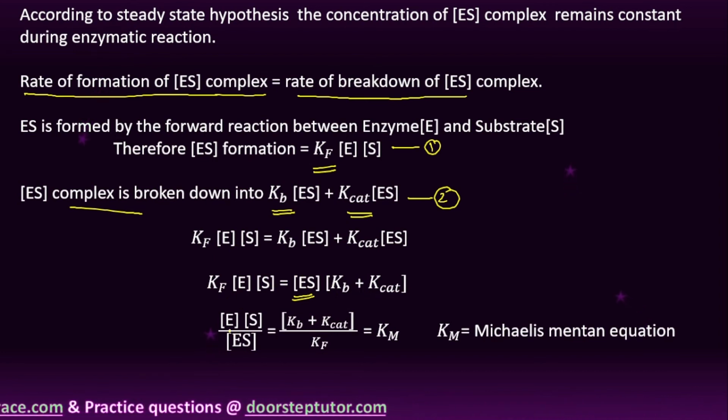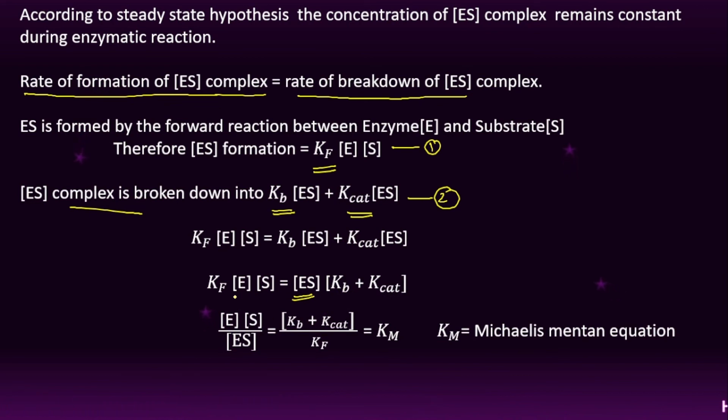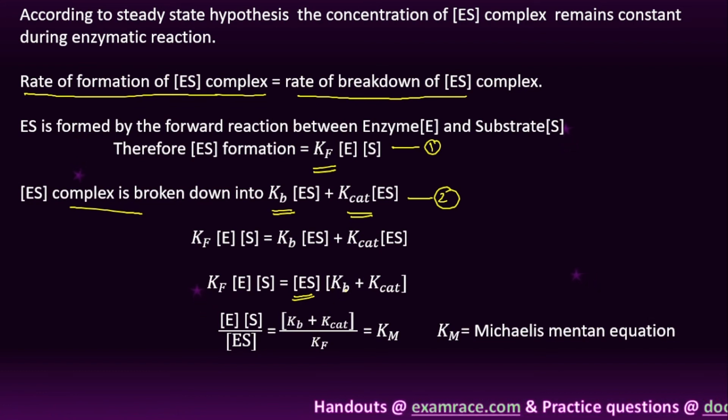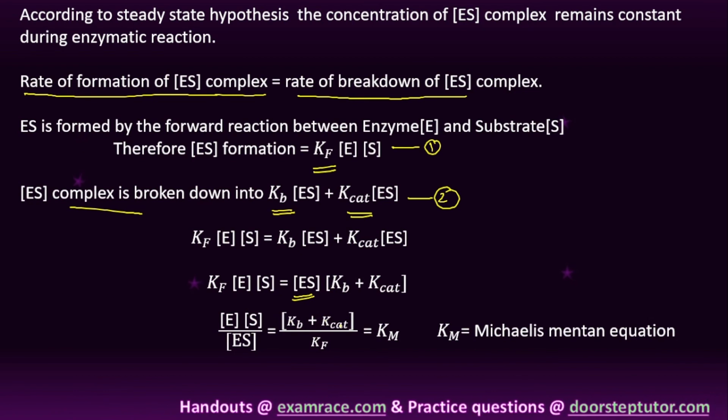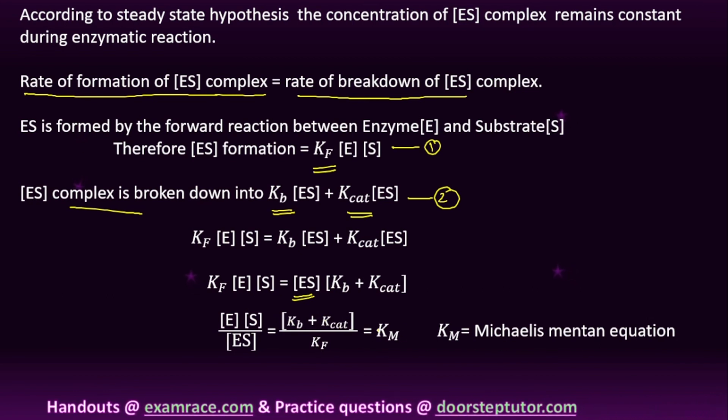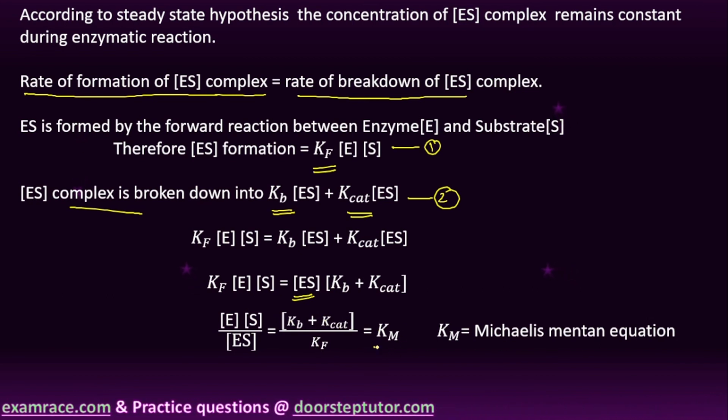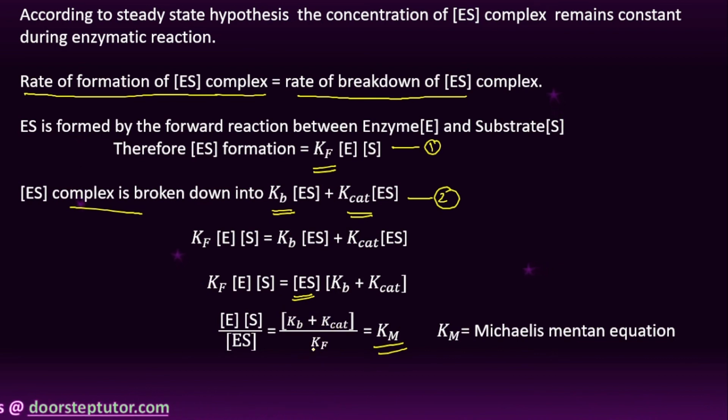So dividing, ES by E into S, the Kf is divided by these terms. Therefore Kb plus K catalysis divided by Kf, in place of this we can denote as Km.